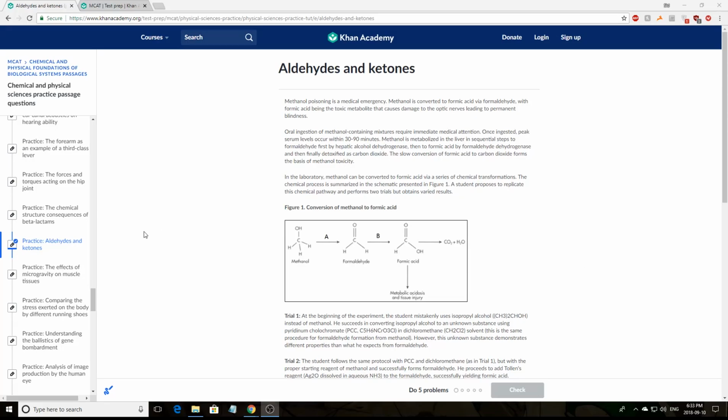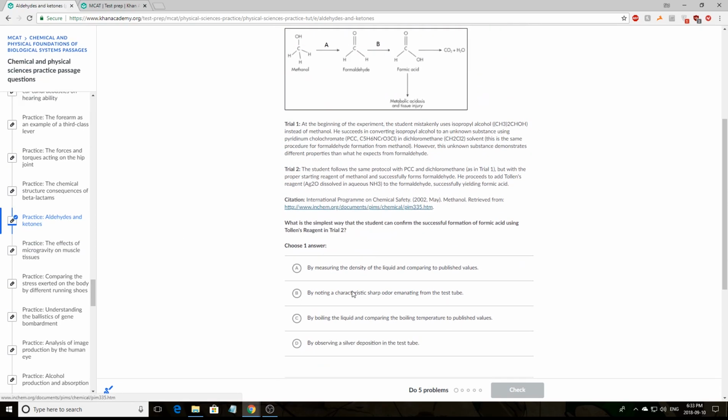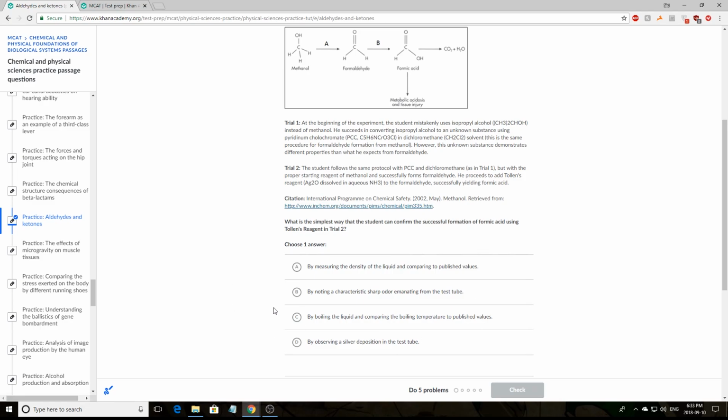Hey everybody, welcome back. Today, I'm going to be going over how to approach an MCAT passage. Specifically, I'm going to be doing one that's called Aldehydes and Ketones, which is an organic chemistry-based passage. So I'm just going to be going over how I read the passage, what I tend to focus on, the things I consider to be important, and then what my logic is when answering the questions.